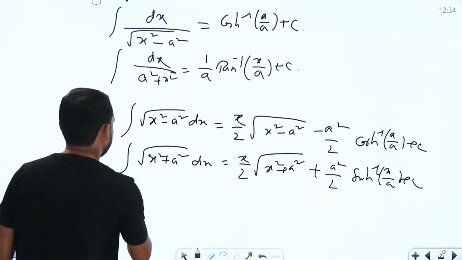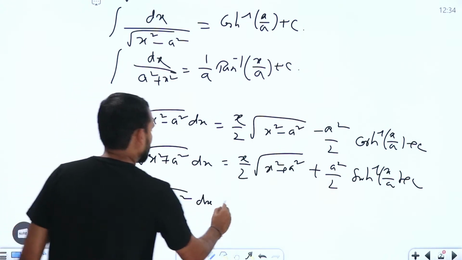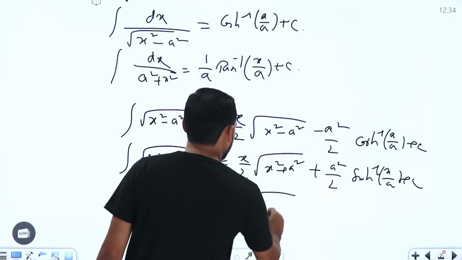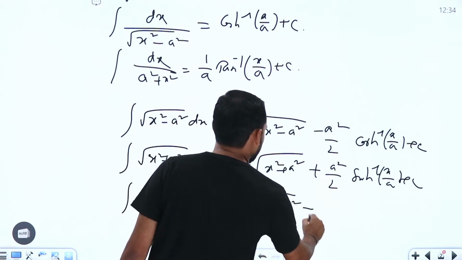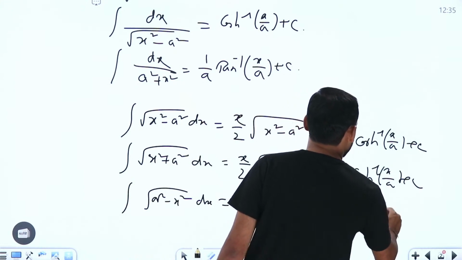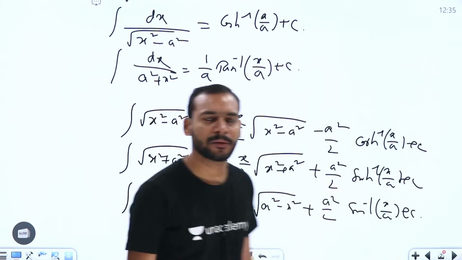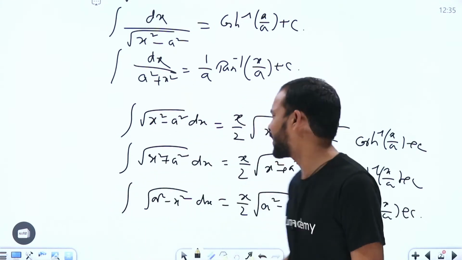Similarly, the last one, which is integral of square root of a square minus x square dx, is equal to x by 2 into square root of a square minus x square, plus a square by 2 into sin inverse of x by a, plus c. So these are the standard formulas we know.